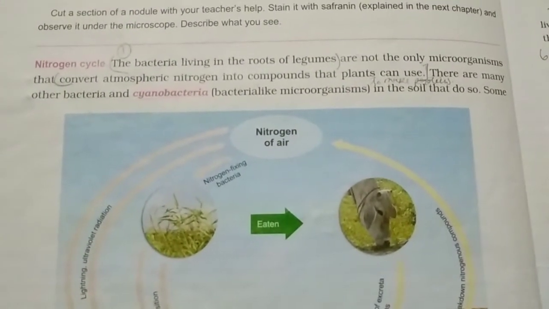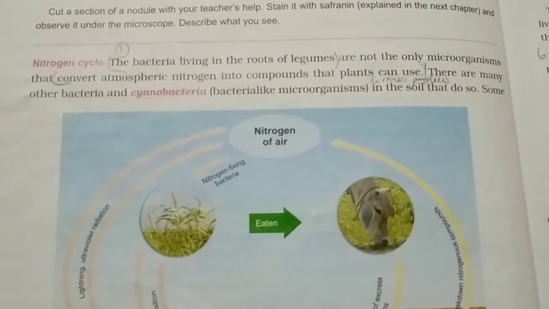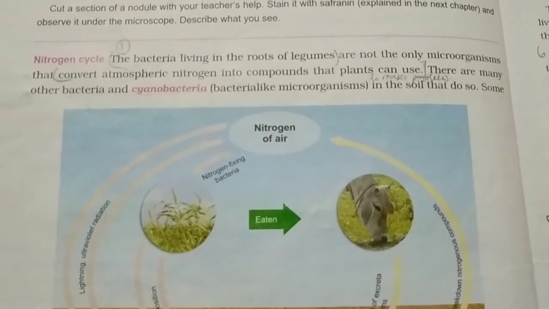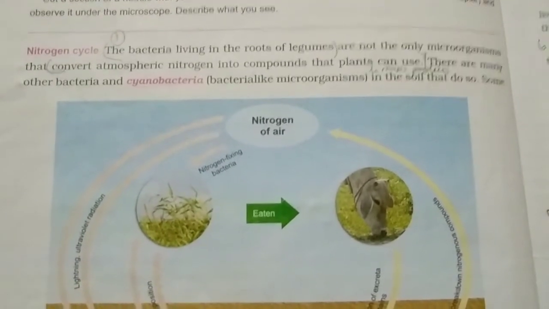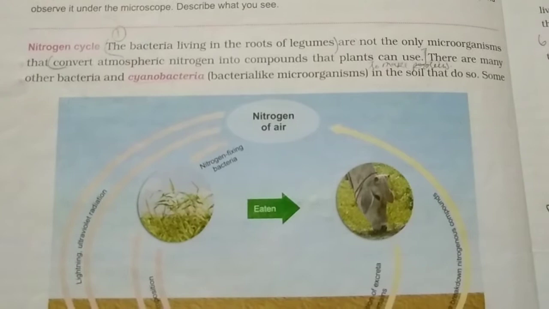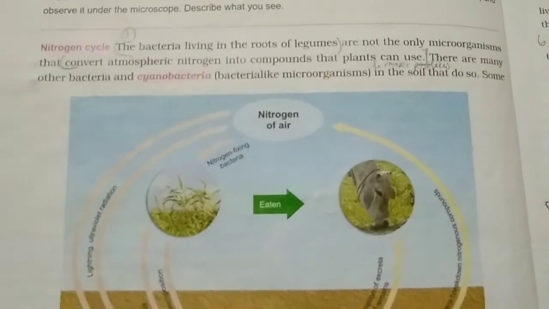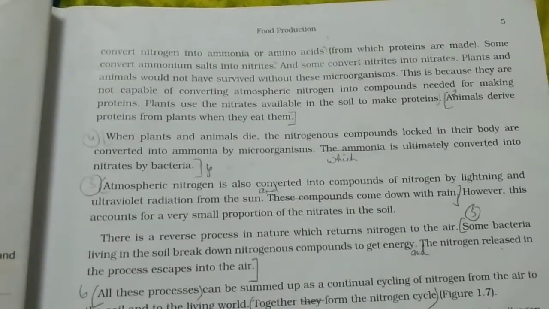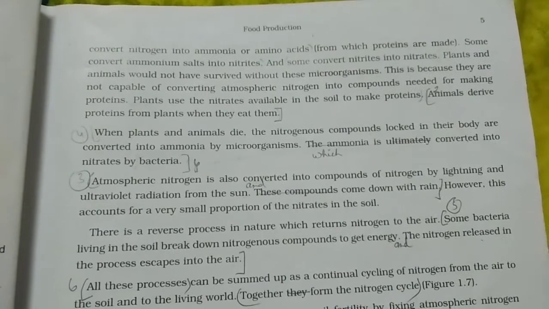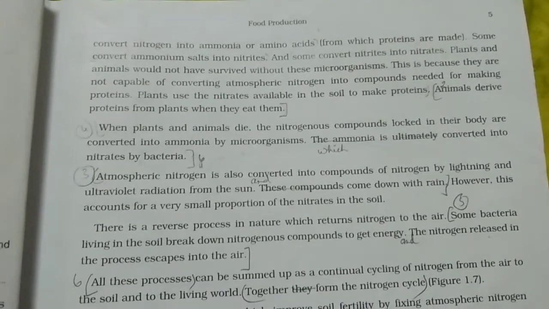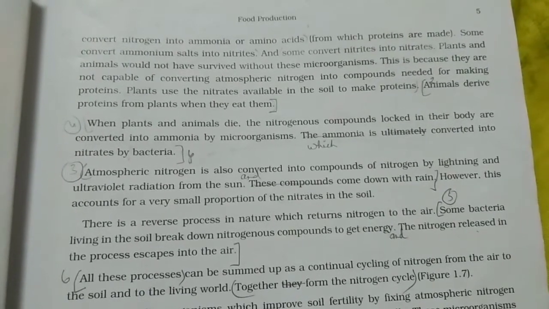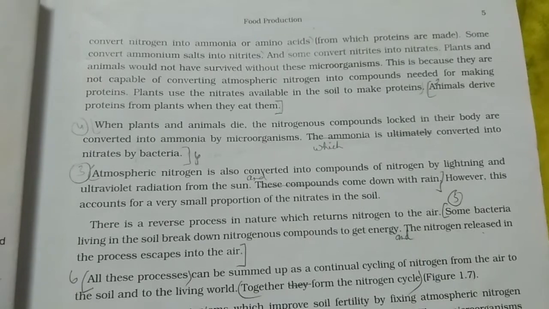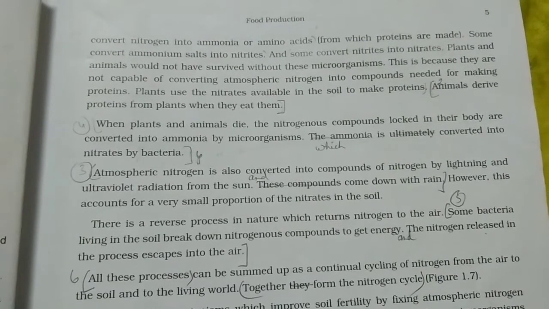The bacteria living in the roots of legumes are not the only microorganisms that convert atmospheric nitrogen into compounds that plants can use. There are many other bacteria, like cyanobacteria, in the soil that do so. Some bacteria convert nitrogen into ammonia or amino acids. Some convert ammonium salt into nitrates and some convert nitrates into nitrites. Plants and animals would not have survived without these microorganisms because they are not capable of converting atmospheric nitrogen into compounds needed for making proteins.